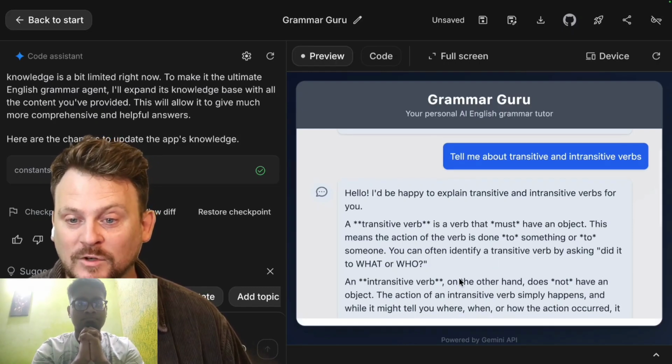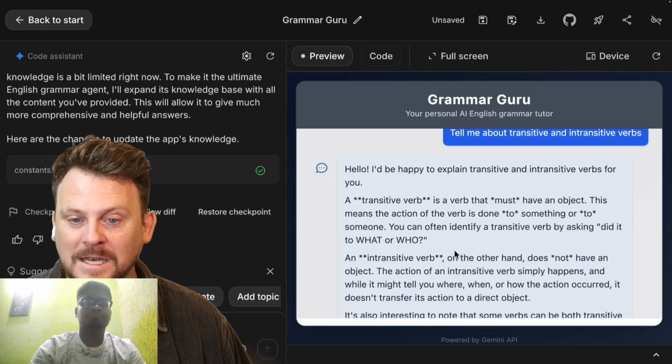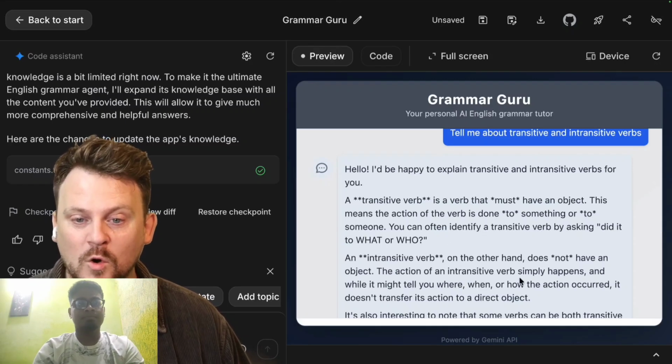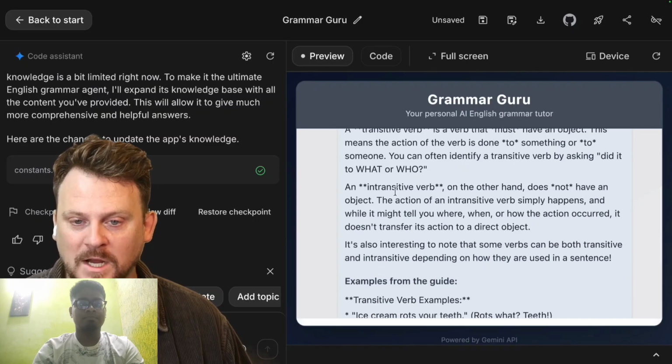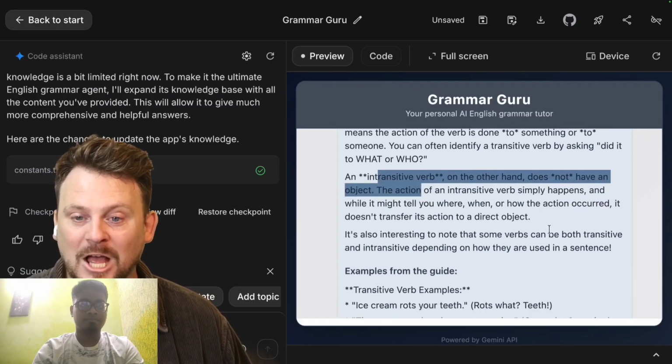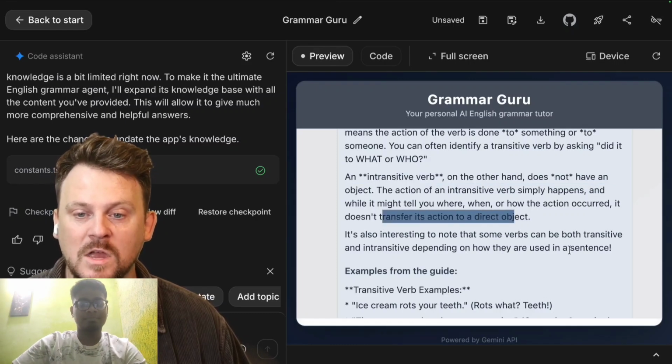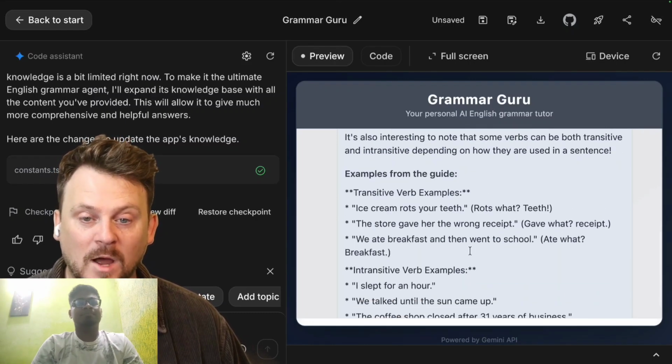You can often identify a transitive verb by asking, did it to what or who? An intransitive verb, on the other hand, does not have an object. The action of an intransitive verb simply happens, and while it might tell you where, when, or how the action occurred, it doesn't transfer the action to a direct object.